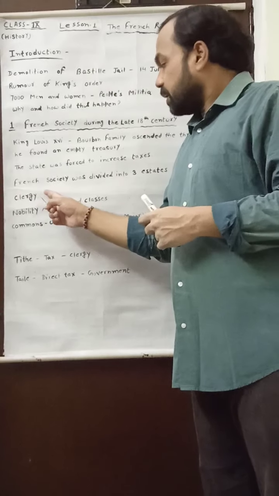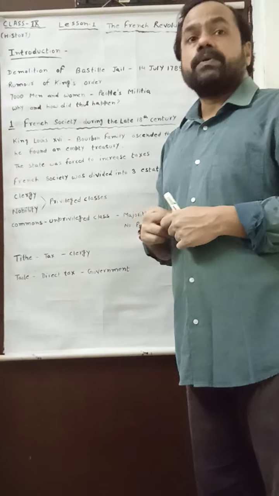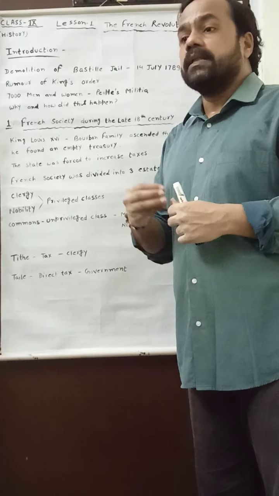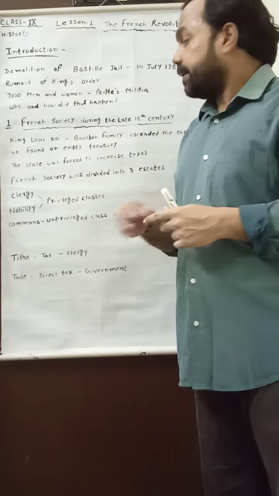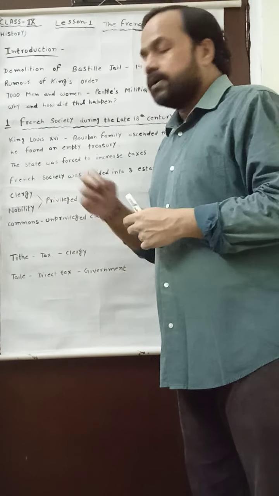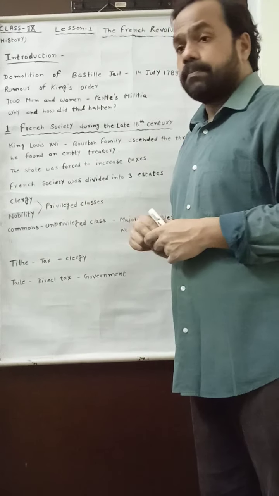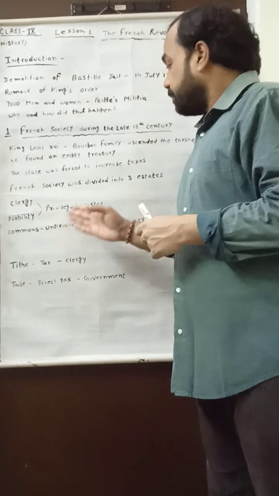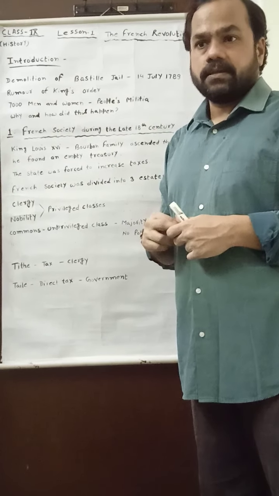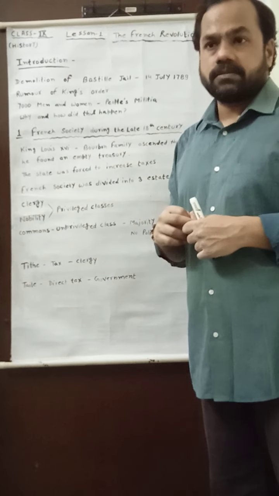The clergy were related with the people of church, or they were the religious people, and the nobility were observed as the officials of France. They were the privileged classes. Privileged classes means they were very powerful, having lots of facilities given by the state of France.